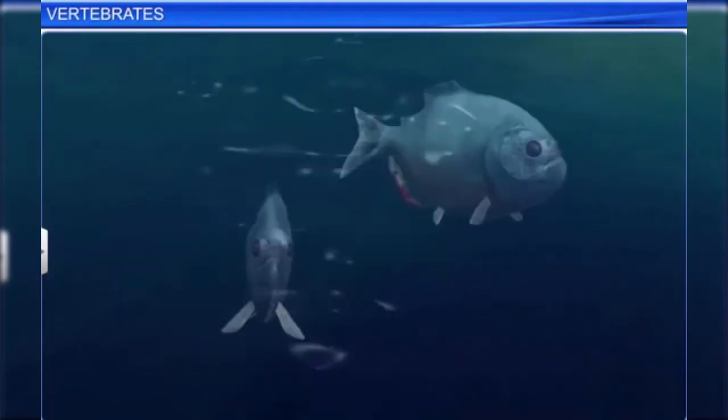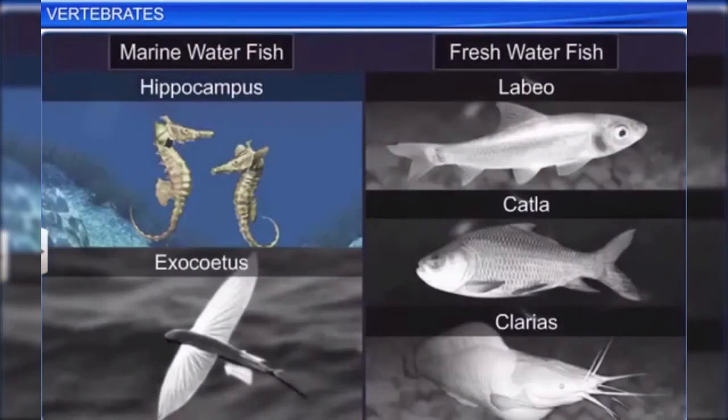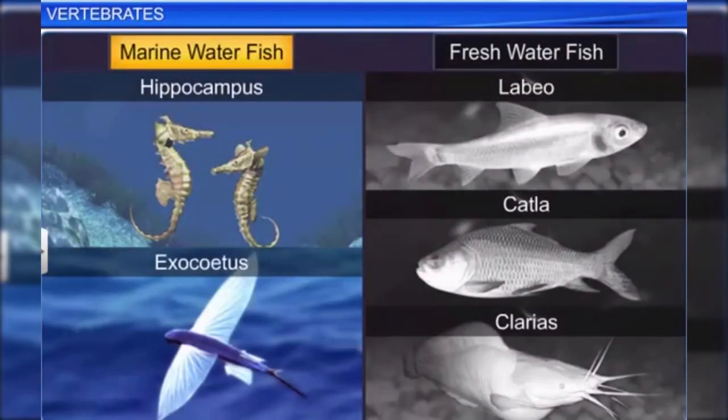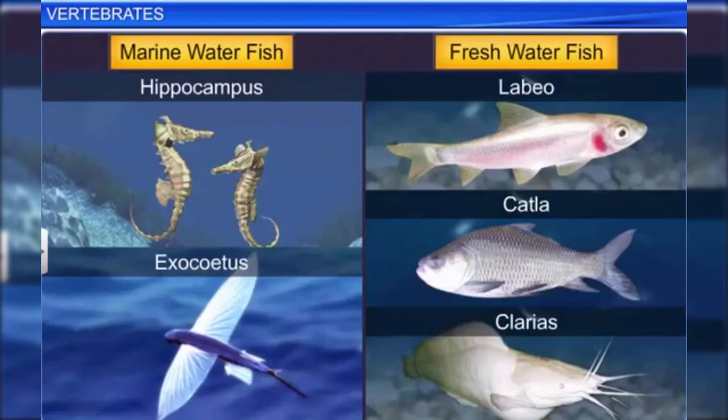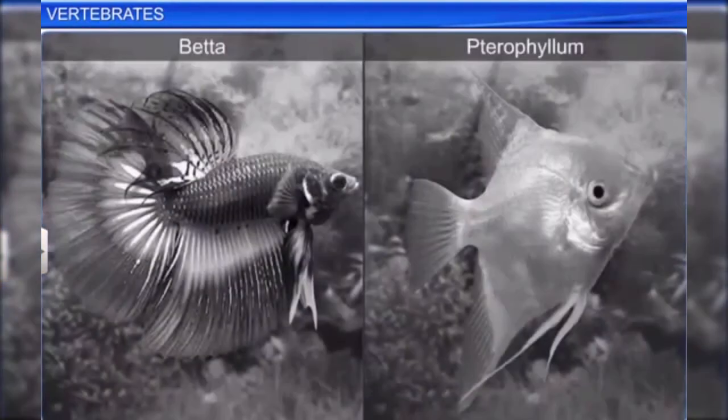Osteichthyes are dioecious, and fertilization is usually external. They are largely oviparous and exhibit direct development. Hippocampus and Exocoetus are marine fish, while Labeo, Catla, and Clarias are freshwater fish. Some fish like Betta and Pterophyllum are used in aquariums.